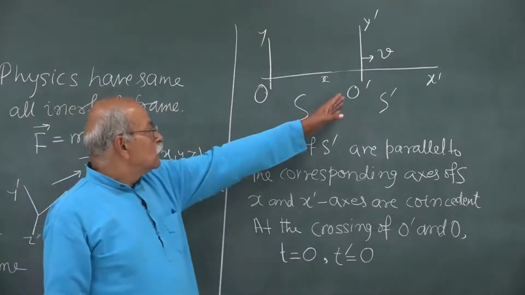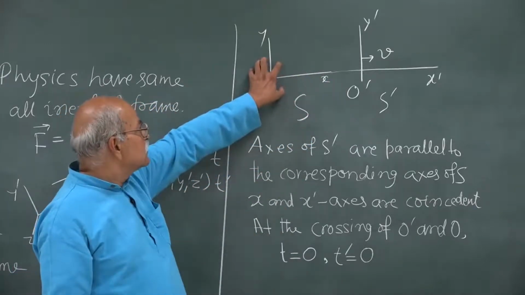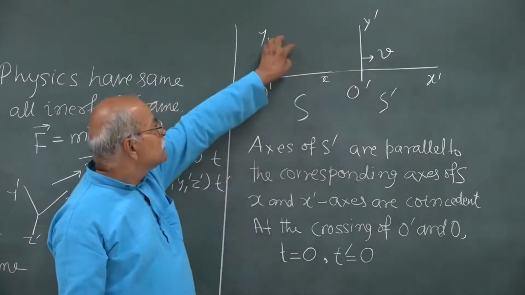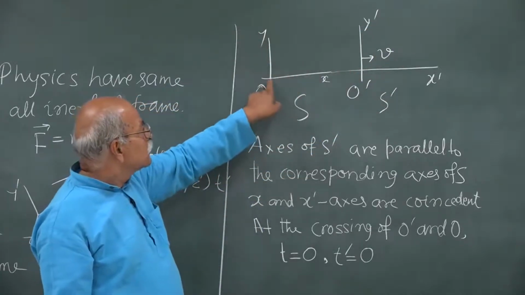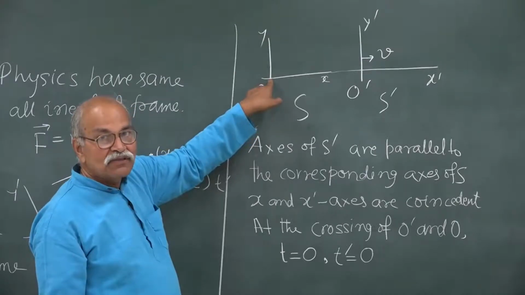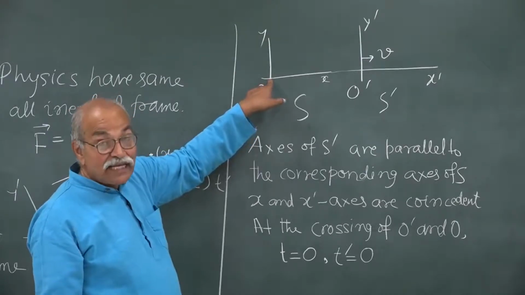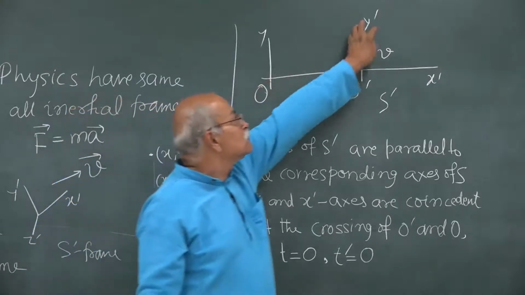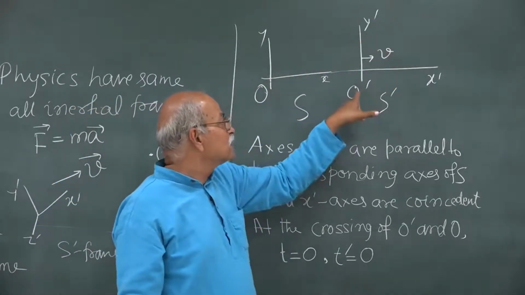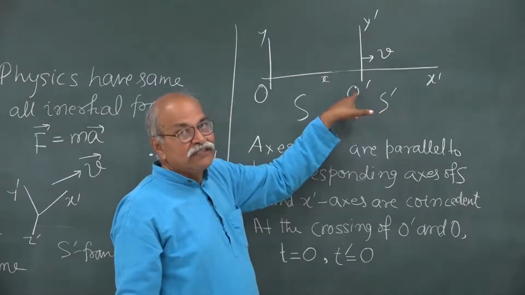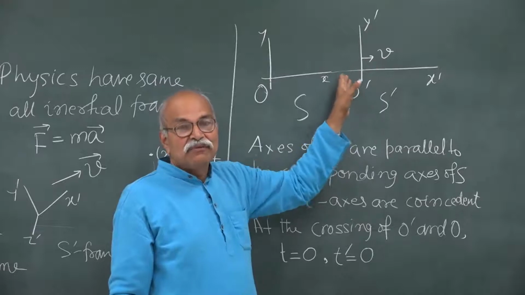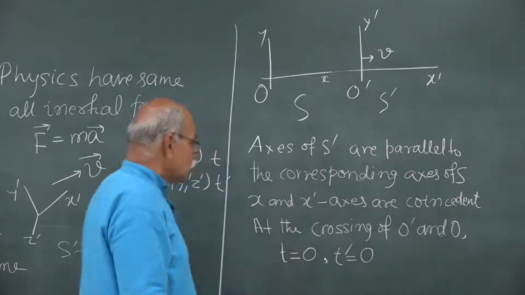Okay. So, you have clocks here in this frame, you have clocks in this frame. Using these clocks you can ask what is the time when O prime is crossing O. So, that time we will call it 0, t equal to 0, and similarly from these clocks you can ask what is the time when O prime is crossing O. So, we will say that okay, according to these clocks this time is t prime equal to 0.